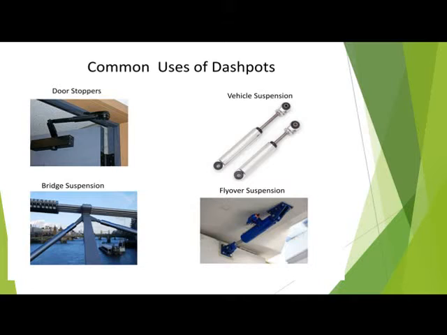This is a door stopper. This is vehicle suspension. This is bridge suspension and flyover suspension. Almost all vehicles, for example two-wheelers, always have suspension, which works like a piston moving inside a liquid, where the friction changes the moment. This is the example of a dashpot.